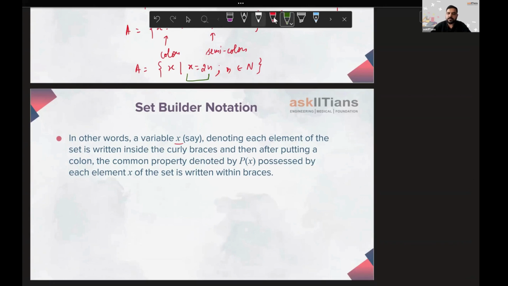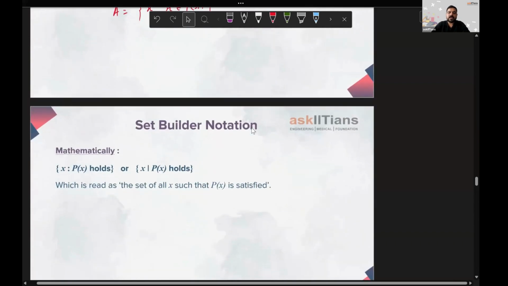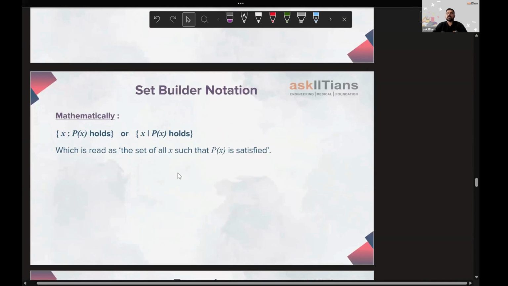So how can we write this? If we follow these definitions, you can say A is a collection of all those x such that x satisfies this property P of x. This is how we can write it. Like we were having x equals 2n there. So this is how we can denote the elements in the set builder form. The same thing is written here: x such that P of x holds, or x with this vertical bar, which also means such that P of x holds, read as the set of all x such that P of x is satisfied.